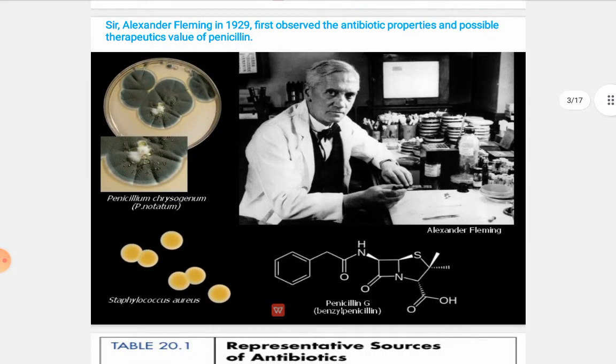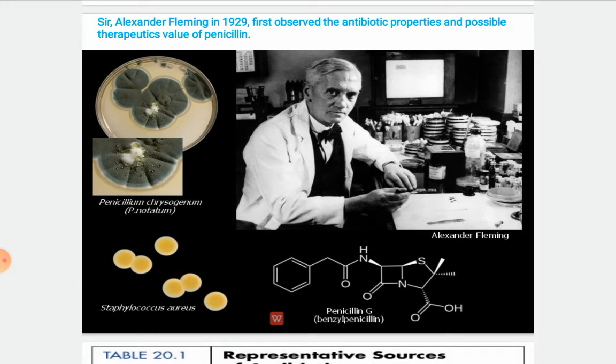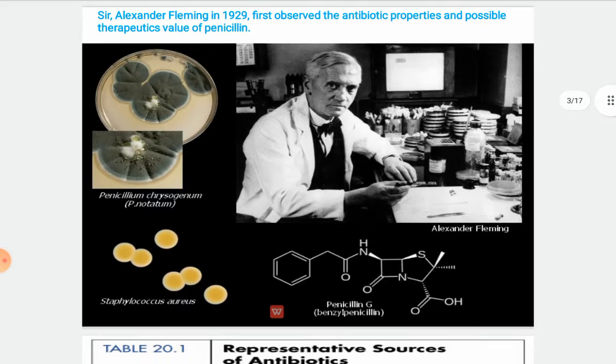Whenever we come across a word as antibiotic or penicillin, we just go back to this gentleman, this scientist, Sir Alexander Fleming. So we should always have great gratitude towards this man who discovered the antibiotic and possibly the therapeutic values of penicillin.